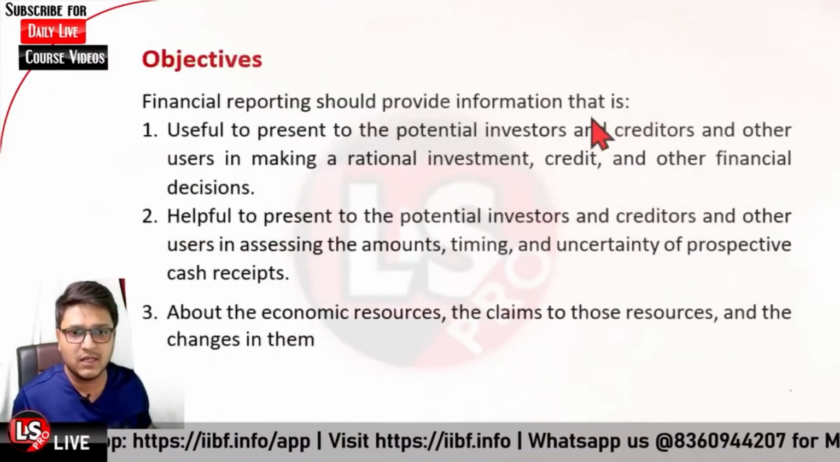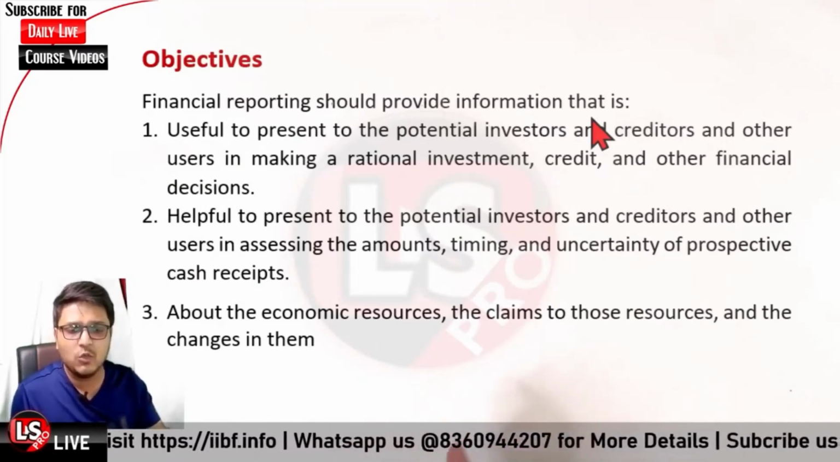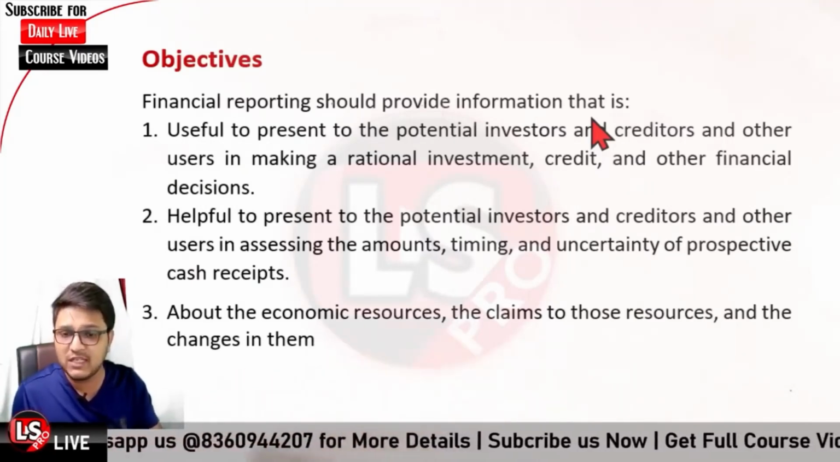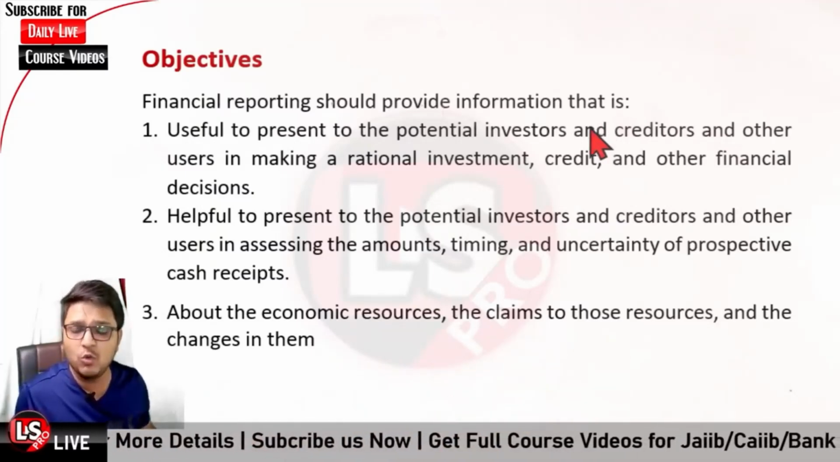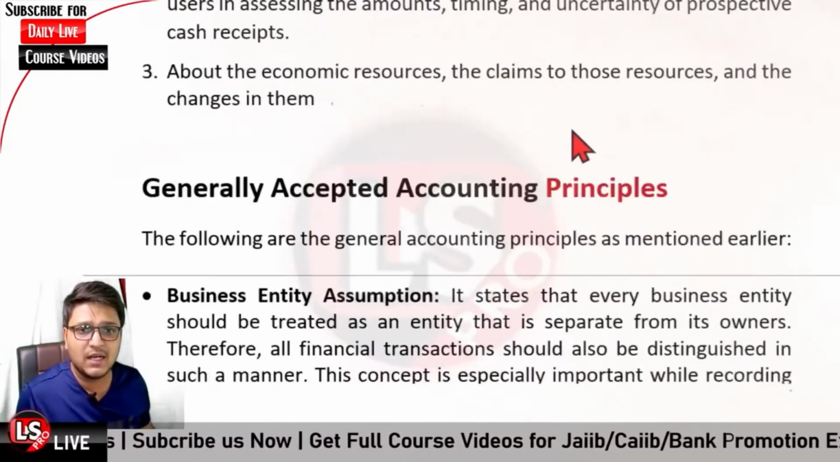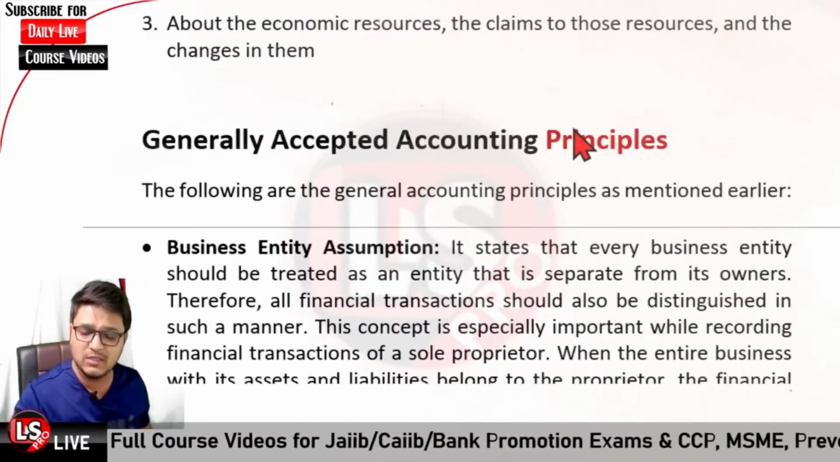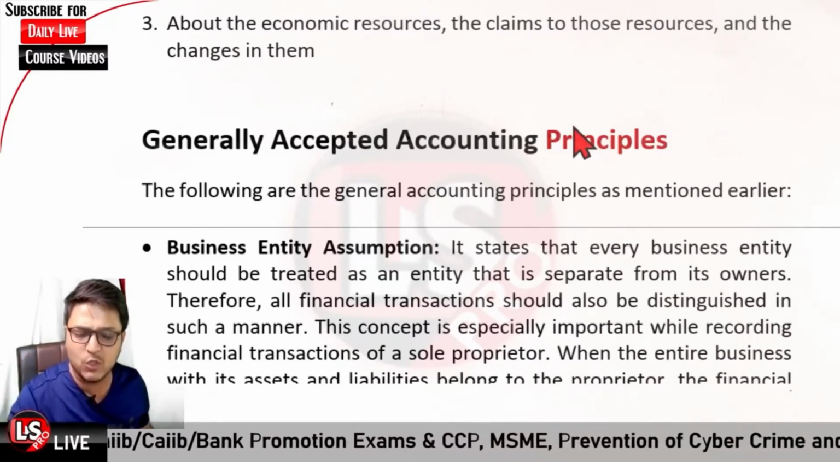And further, third, it is regarding the economic resources. Whenever you need to look at the resources of the company, what the resources of the company are, and if there is any change, what the recent change in the last 2 or 3 years is, you can look into the same. And further, it is regarding the GAAP. The following are the generally accepted accounting principles which we'll be looking into. So these are some important principles that you need to understand.